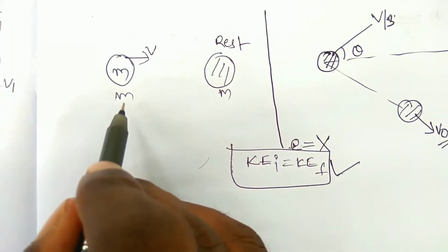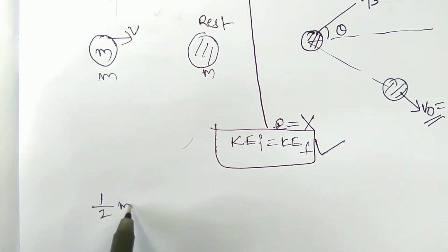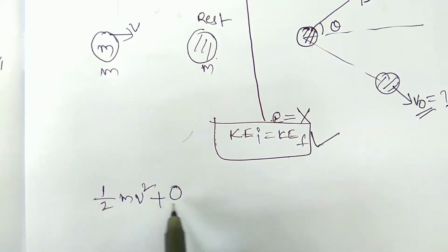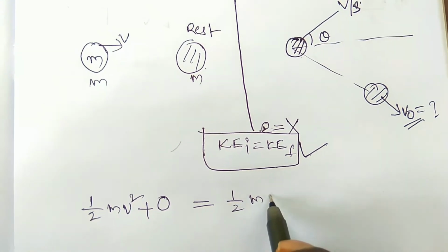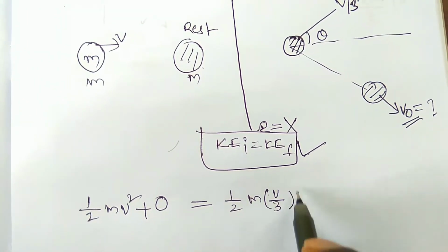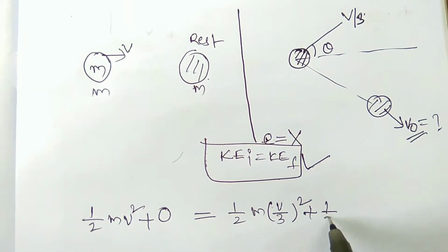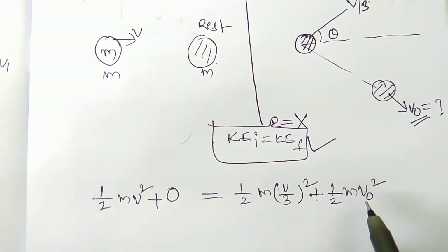So the kinetic energy before collision is half m v square, plus the kinetic energy of the second block before collision, which is 0. That is equal to half m (v by 3) square, since one of the bodies has v by 3, plus half m v0 square. Just find the v0 value, okay?